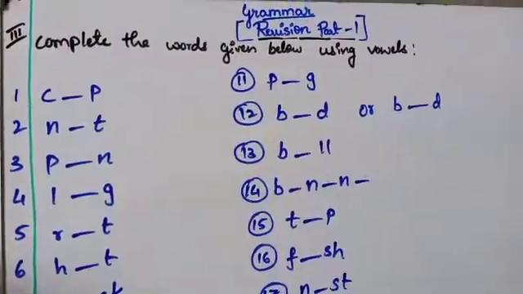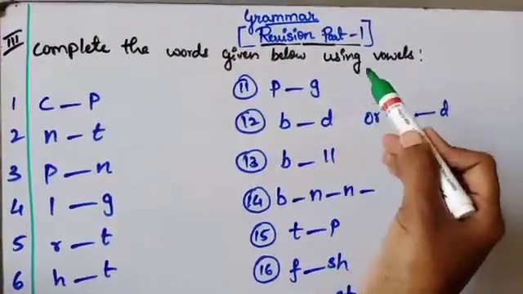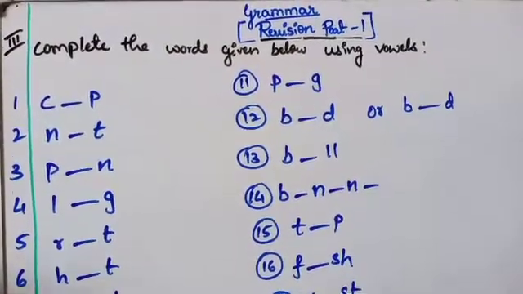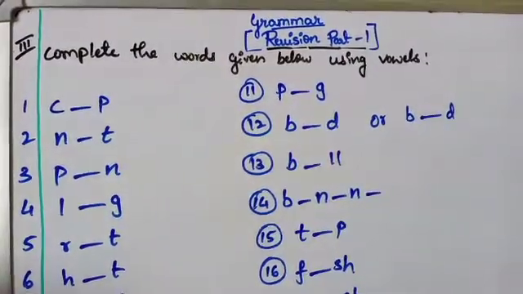The next question is, complete the words given below using vowels. We have learned in a previous class about the vowels. Yes or no, children? Which are the vowels, children?